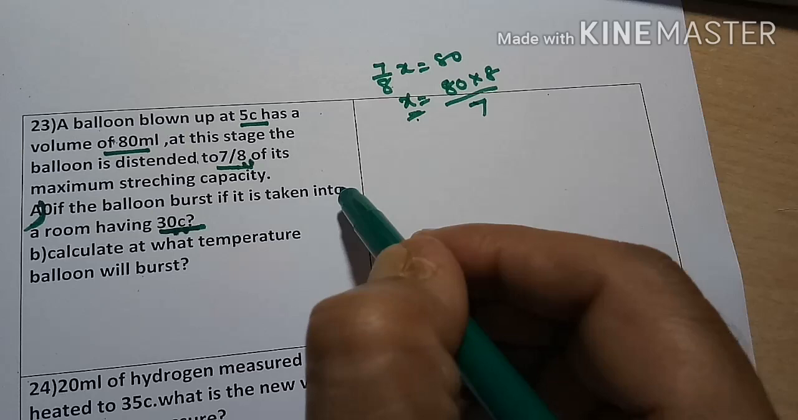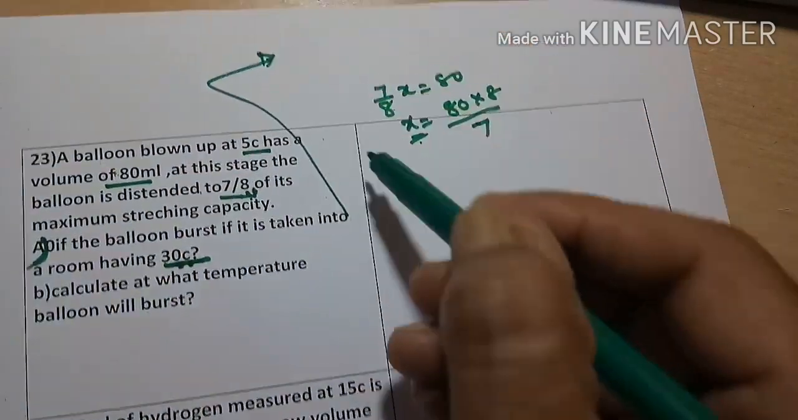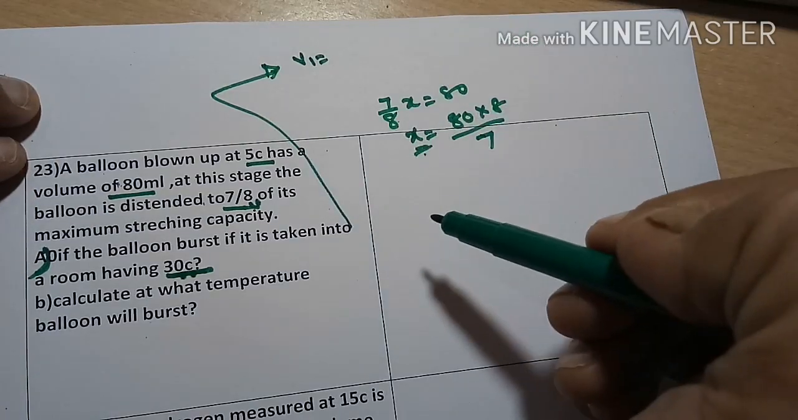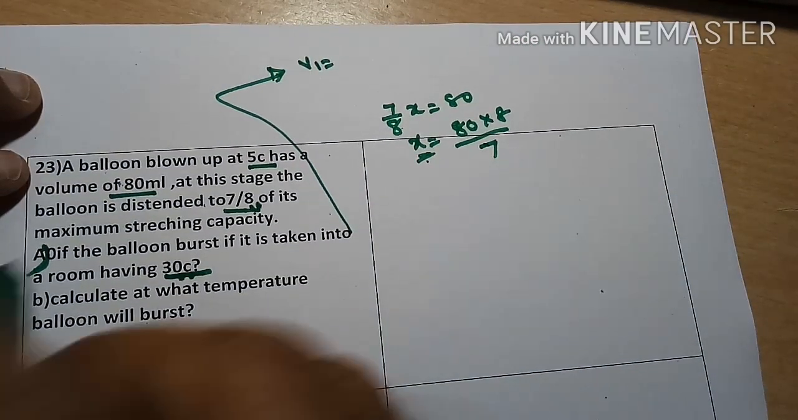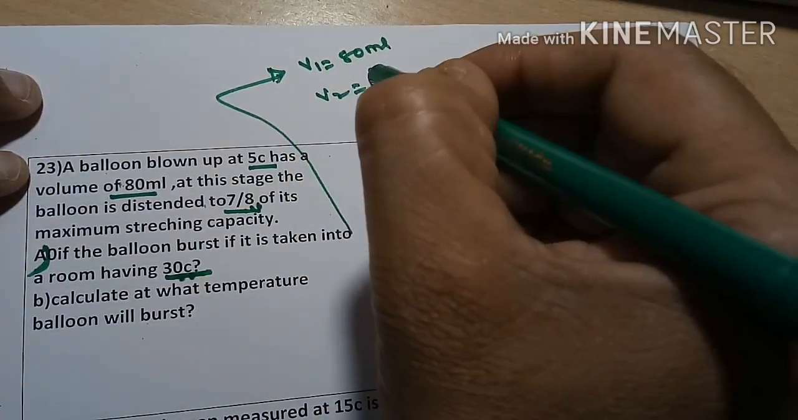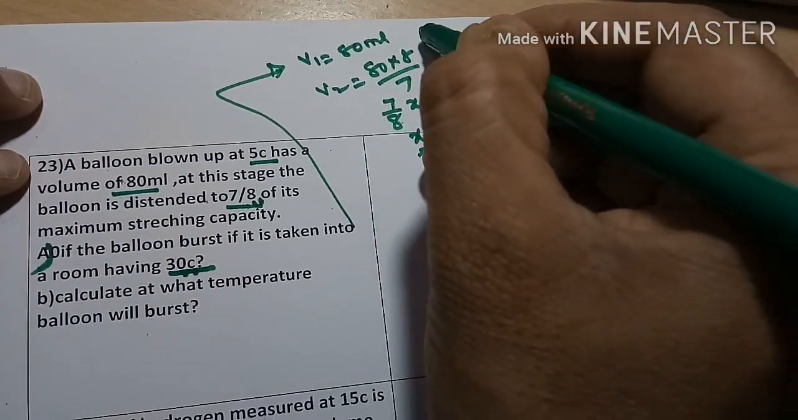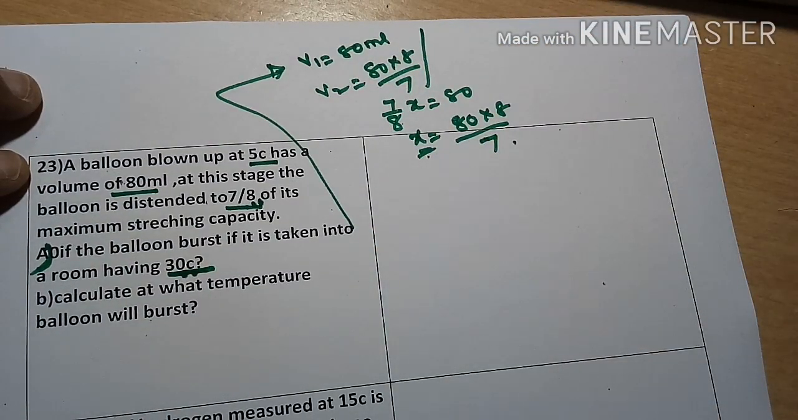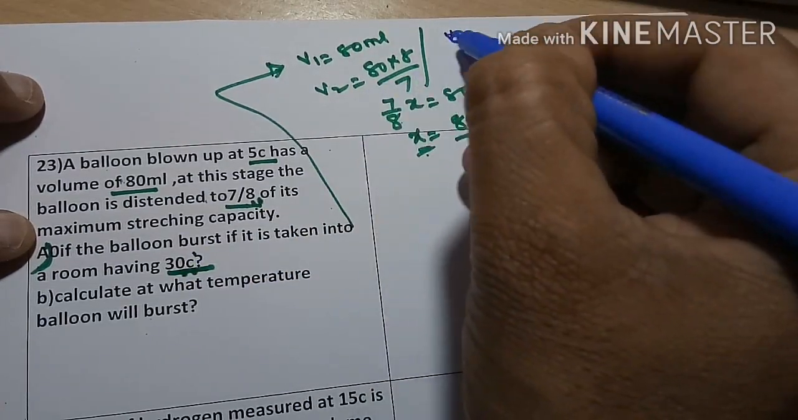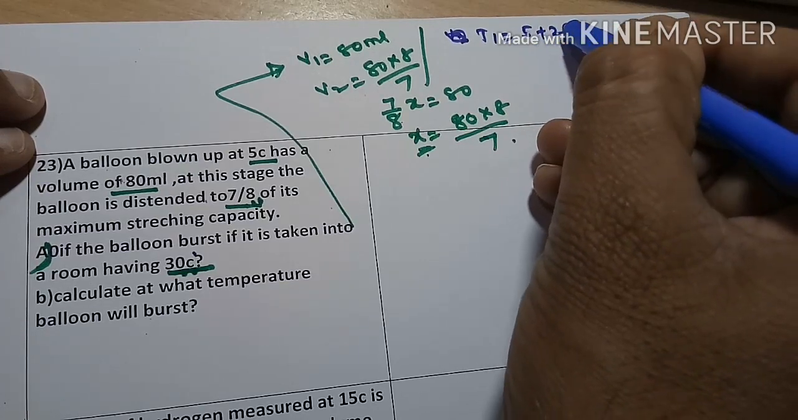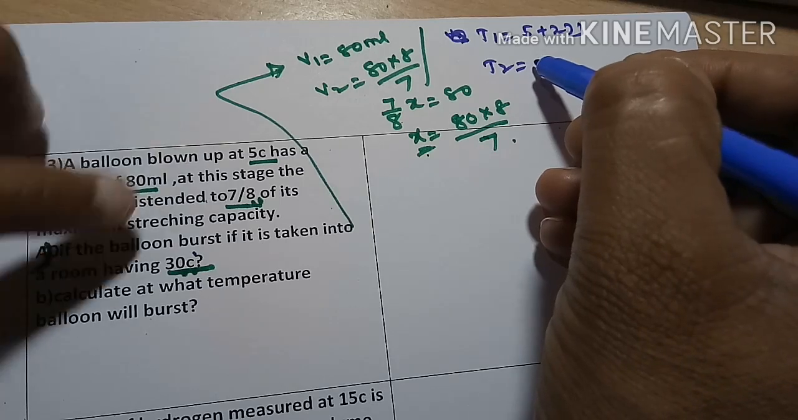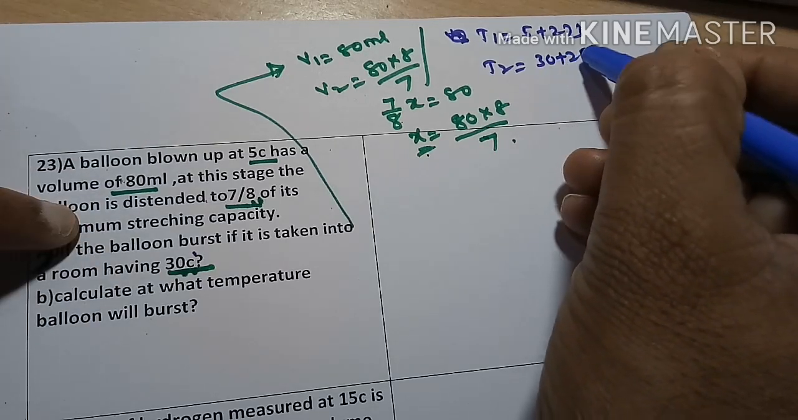Let me calculate for this one. V1 is equal to 80 ml. V2 is the final volume, 80 into 8 divided by 7. This is the temperature: T1 is equal to 5 plus 273, and T2 is equal to 30 degrees centigrade, so 30 plus 273.